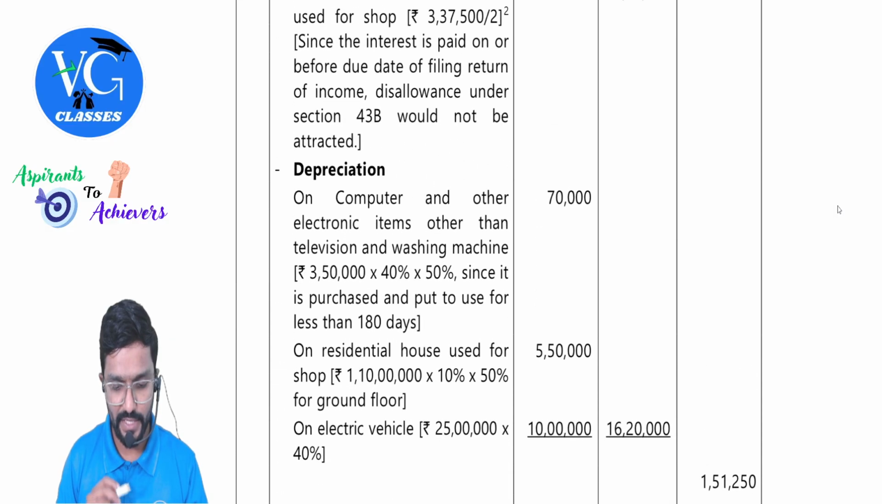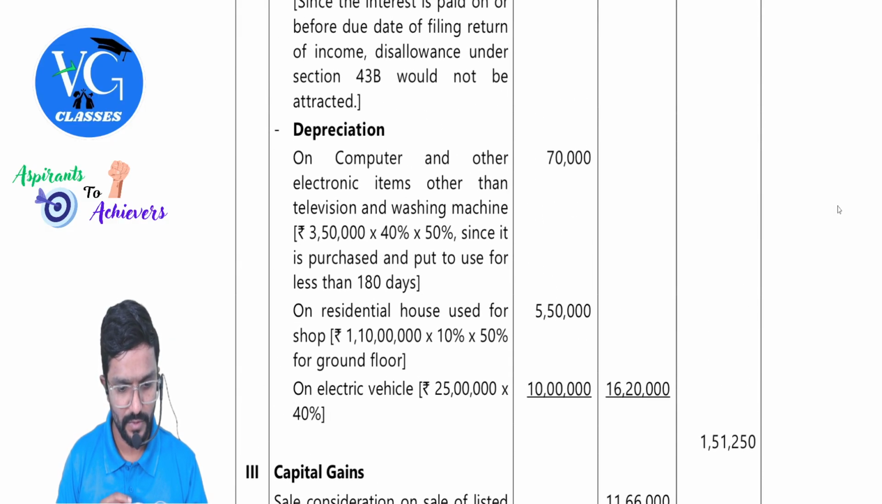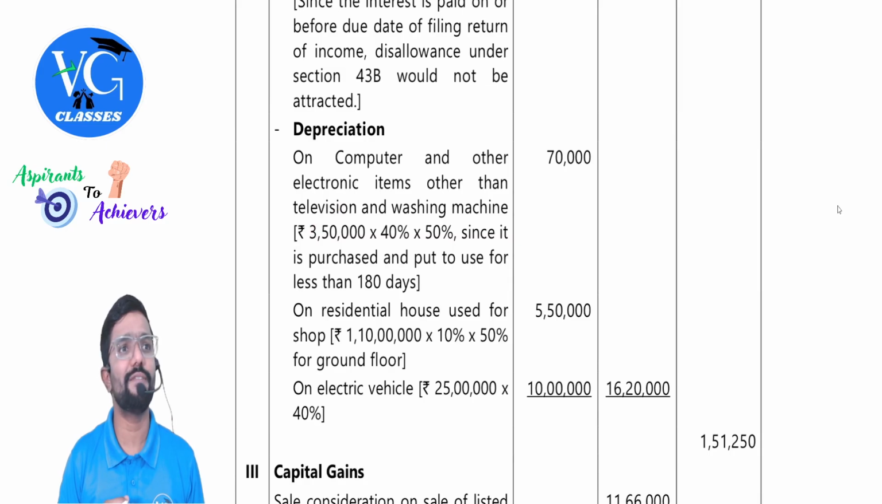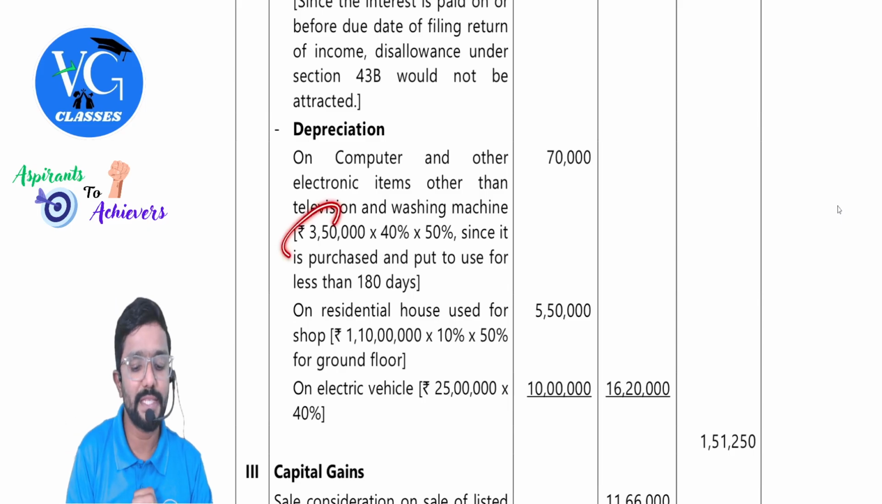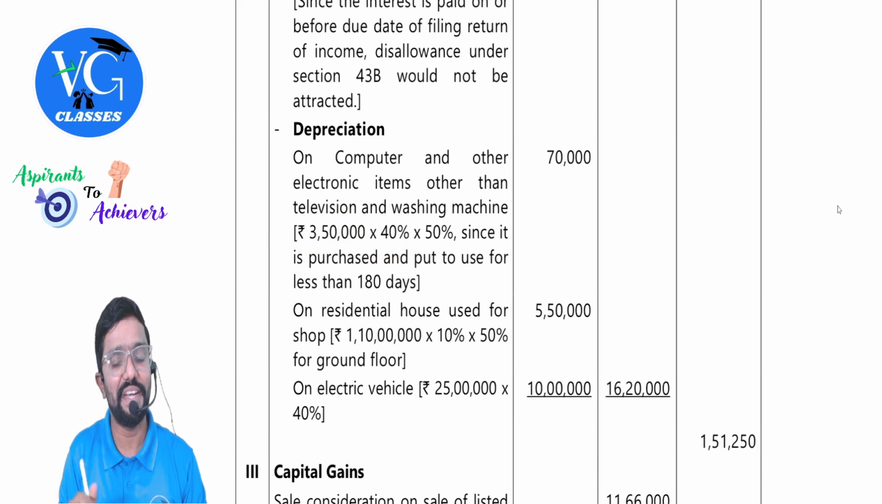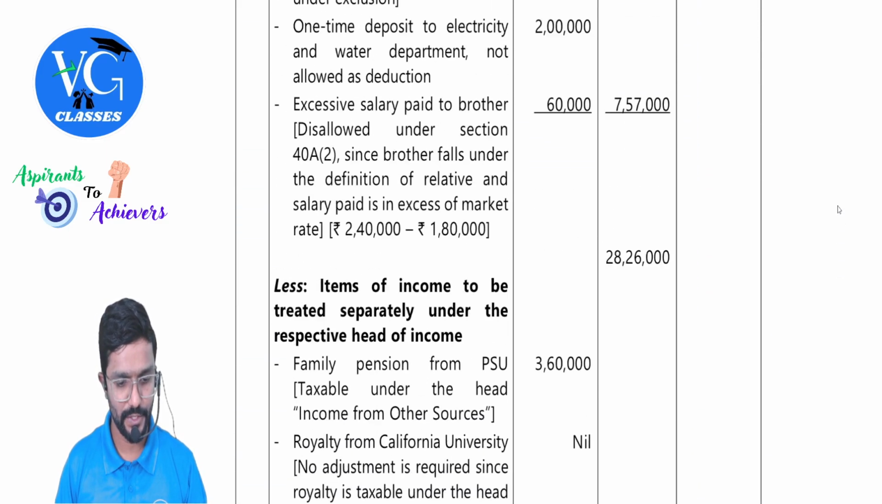Where is the depreciation calculation? Only 3,50,000. Why only 3,50,000, sir? 1 lakh is used for personal purpose. So 4,50,000 minus 1,00,000 gives 3,50,000, and on that, 40%. But as it is used for less than 180 days, you will take only 50% of it, guys.